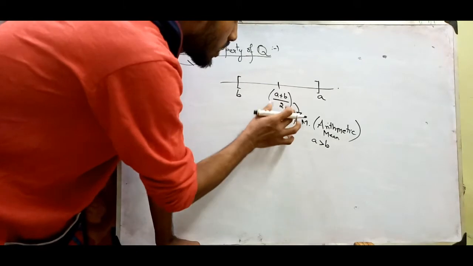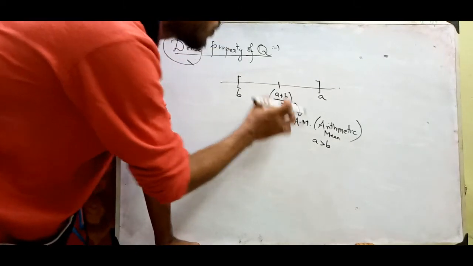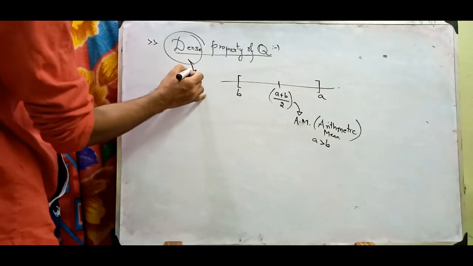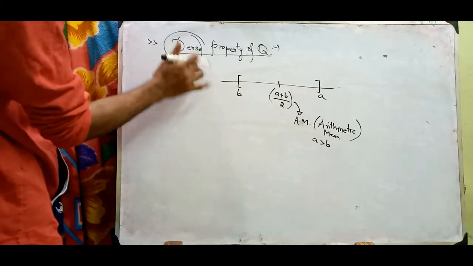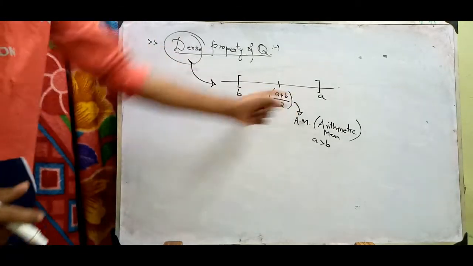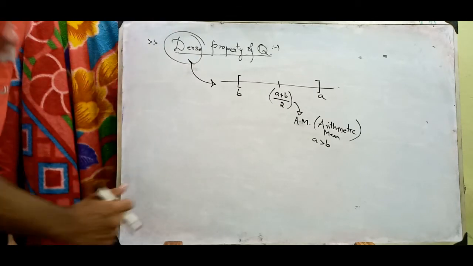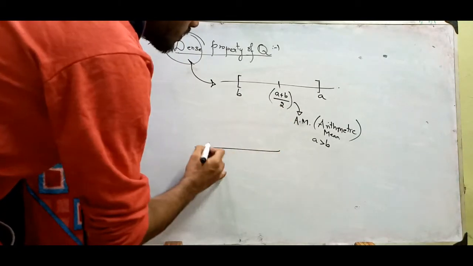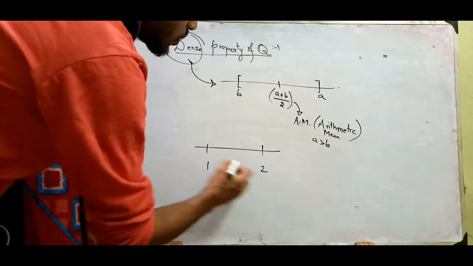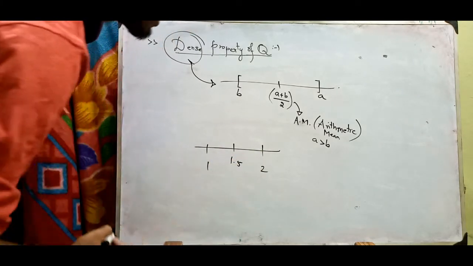Okay, so (A+B)/2 will be your zooming formula. This is called dense here. Between A and B, (A+B)/2 always exists. For example, let us take 1 and 2. What will be here? 1.5, right?